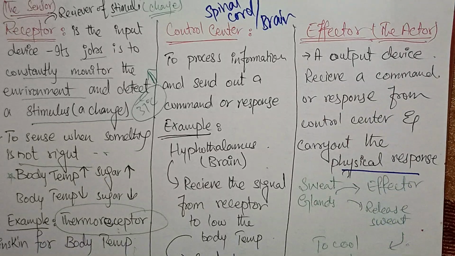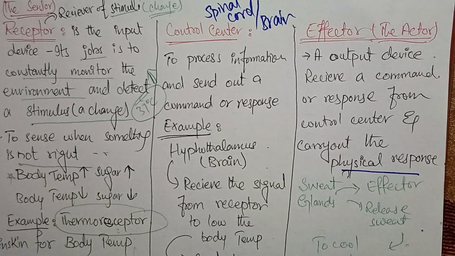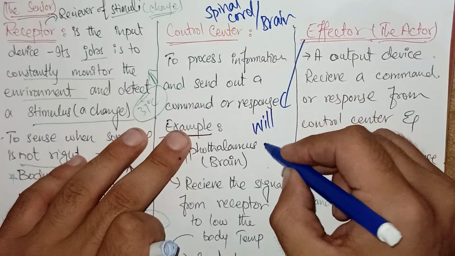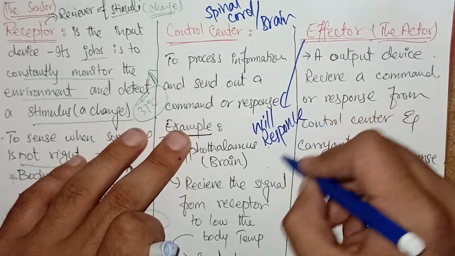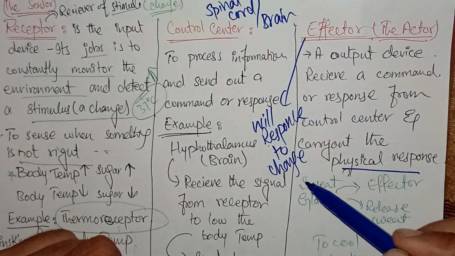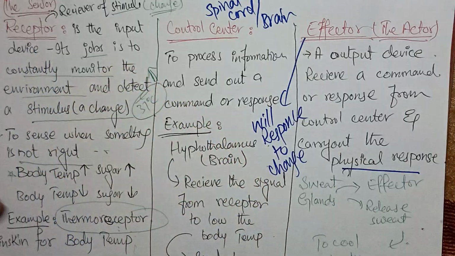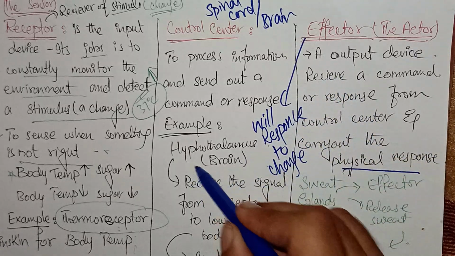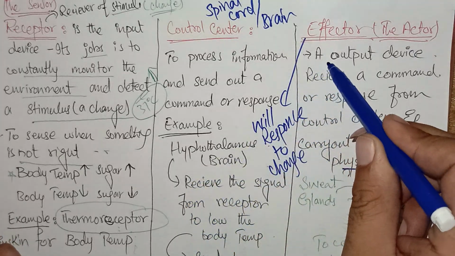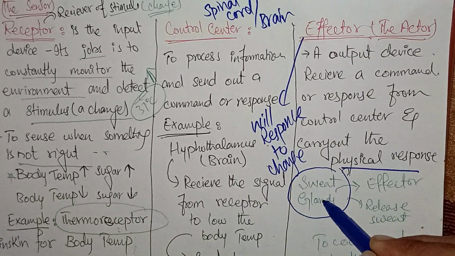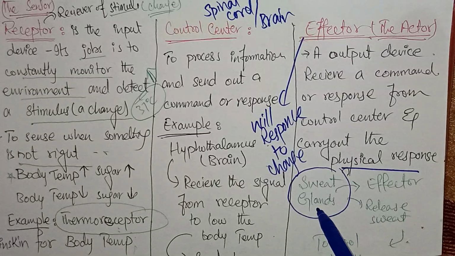This means that the effector will respond to changes which take place in our body and are sensed by the receptor. So for example, when the hypothalamus gives a message to the effector to lower the temperature of the body, it acts through a sweat gland.